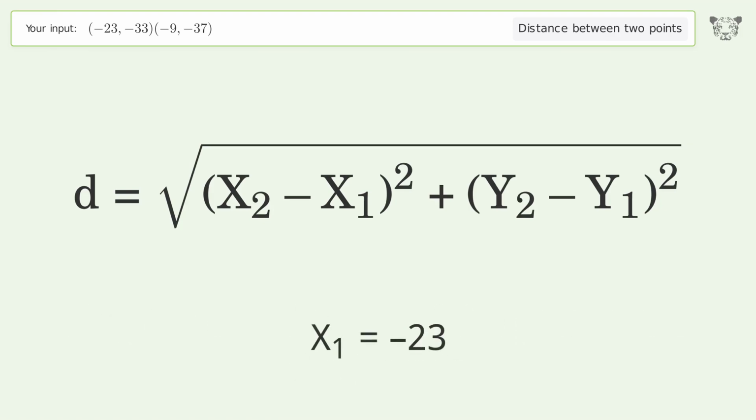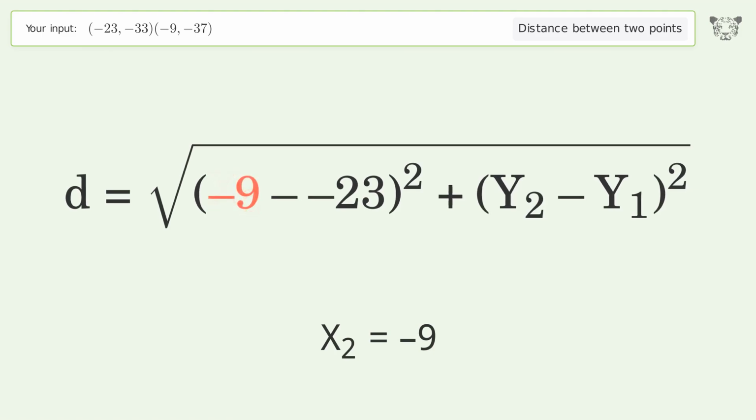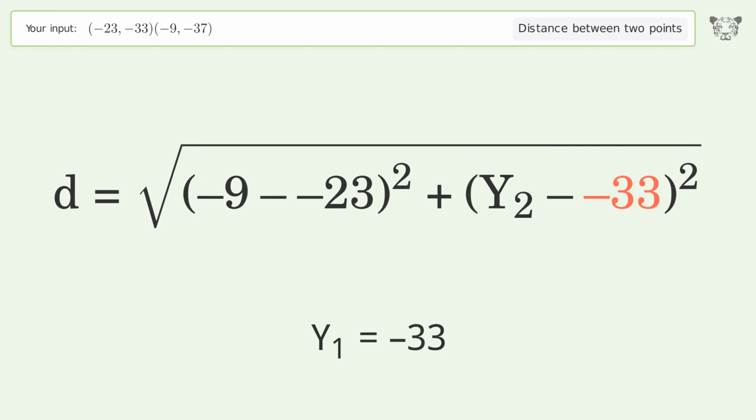x1 equals -23. x2 equals -9. y1 equals -33. y2 equals -37.